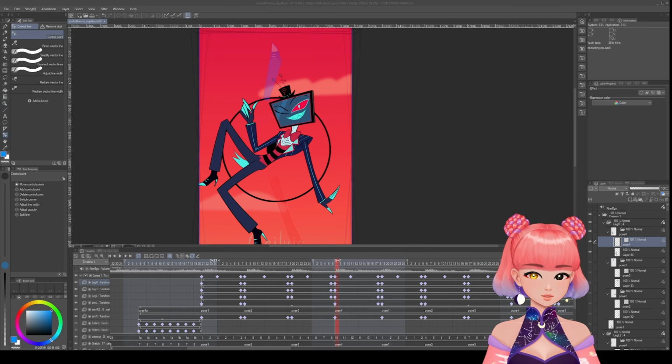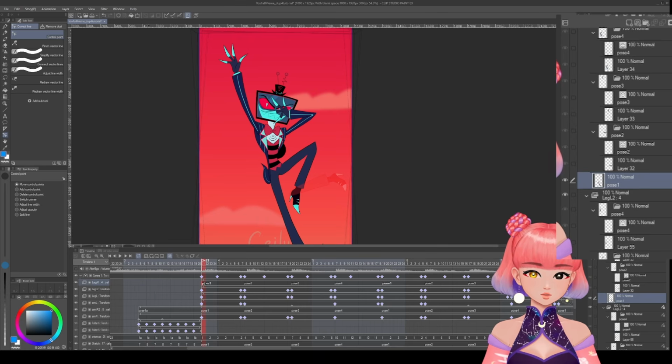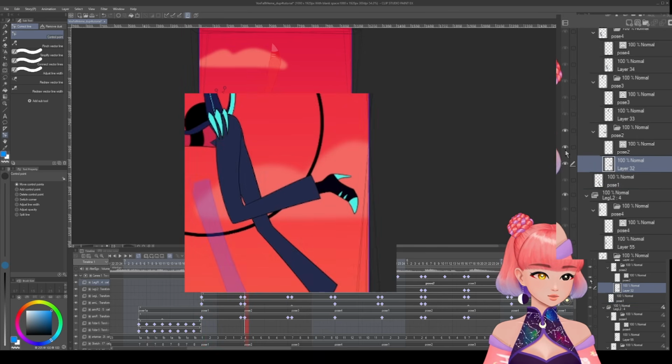So my frames, if I turn off the keyframe so you can actually see the frames, are usually just 1 folder with 2 layers. Pose 1 is kind of cooked. But starting from pose 2, we got the color fill and we got the line art.